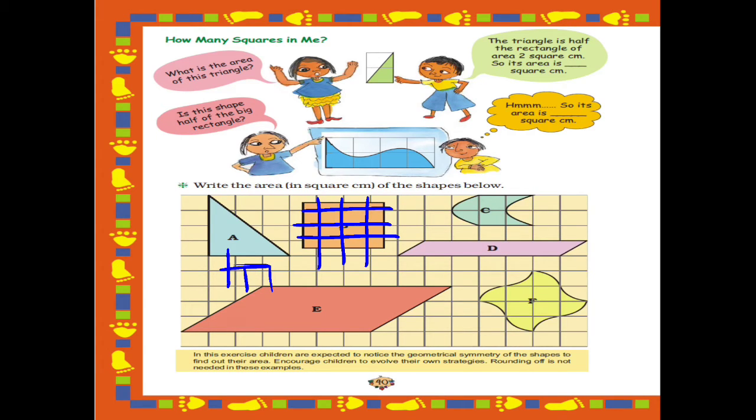Now let's count the complete squares. How many complete squares are there? 1, 2, 3 and 4, right? Total 4 squares are there. So what will you write? 4. Then how many half-filled squares?